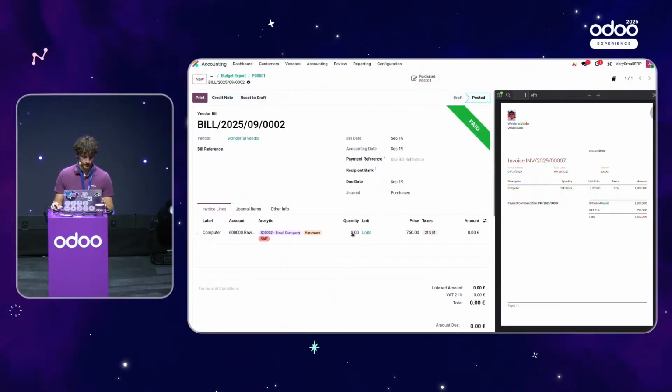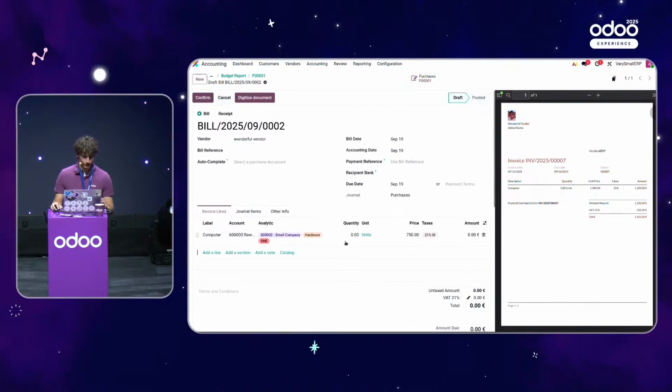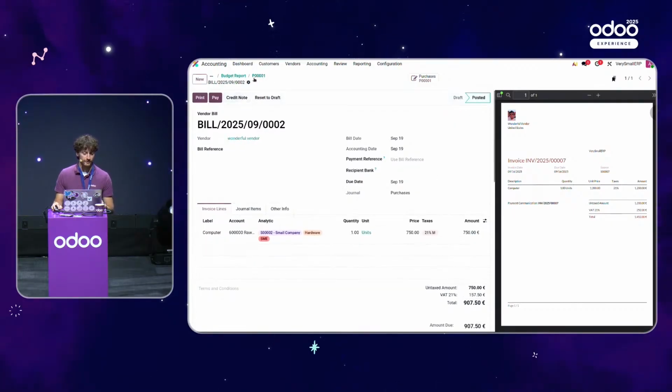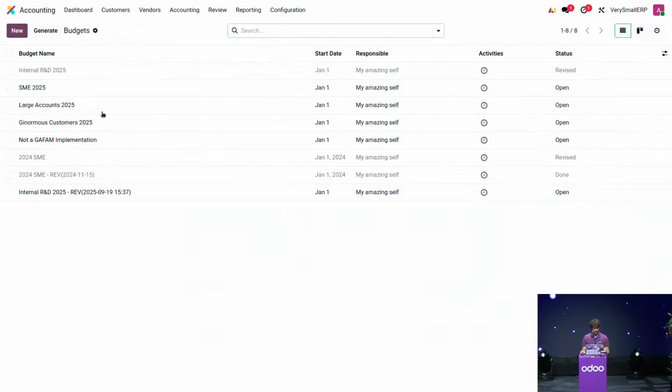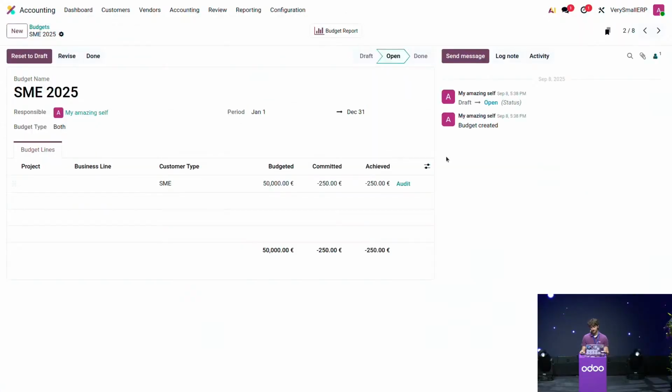Oops, I forgot something here, actually. I forgot to put the quantity to 1. Of course, if I have a bill for 0 computers, that will not impact my analytic accounts. Here we have put our 1 computer. And we can go back to the analytic budget, go to SME 2025, and we can see that now the committed and the achieved amounts are exactly the same.